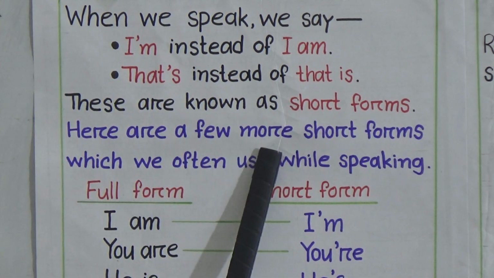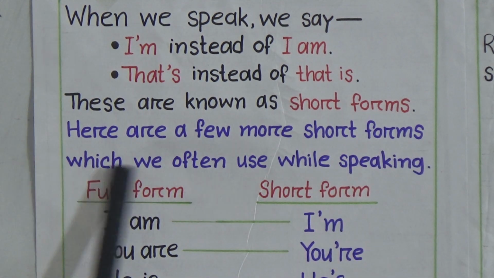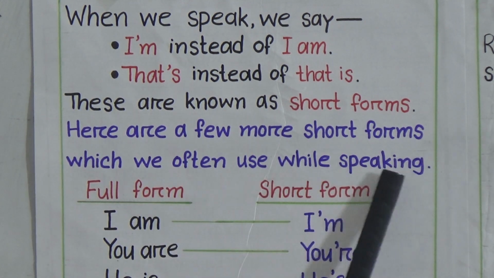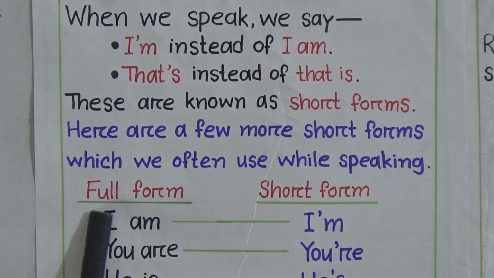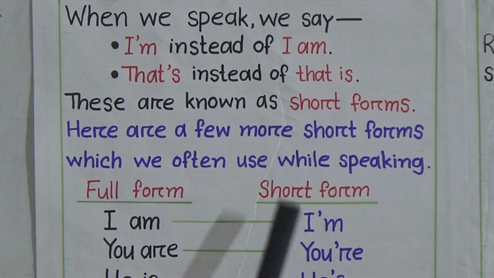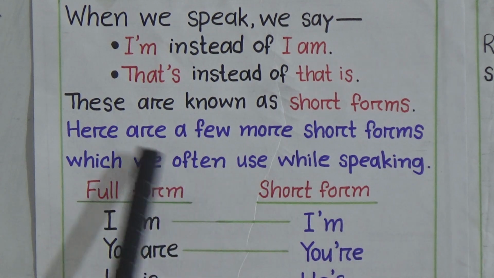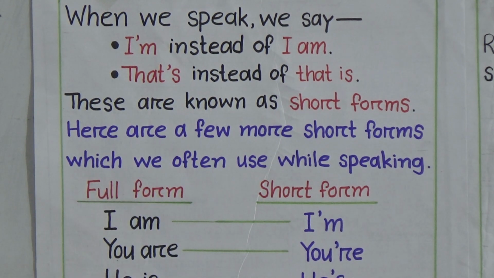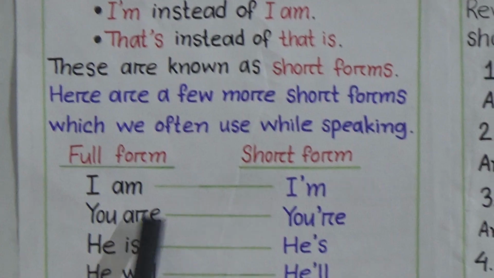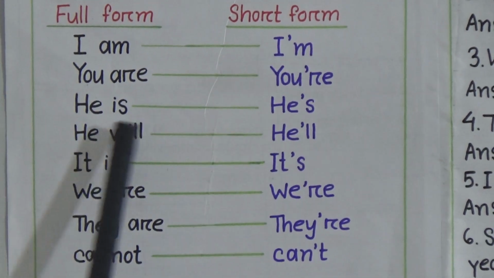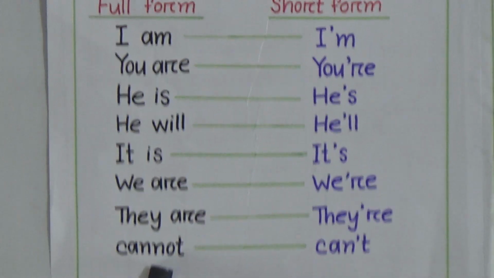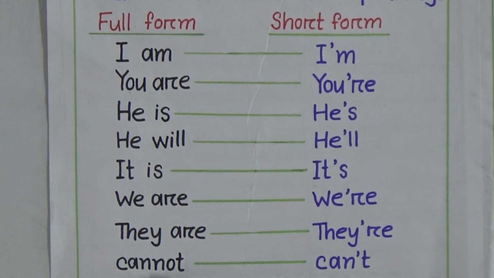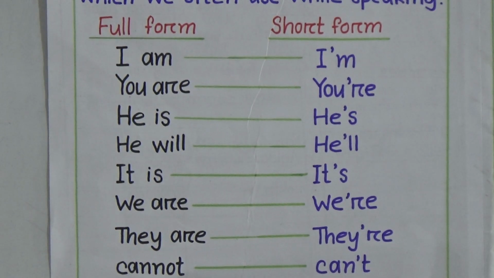Here are a few more short forms which we often use while speaking. Look here, in this row I have written full form and this side I have written short form. So first I am saying the full form. I am, you are, he is, he will, it is, we are, they are, cannot. These are full forms and now learn about the short form.